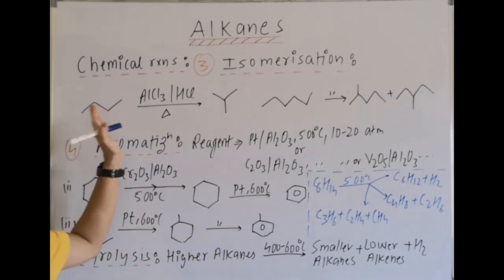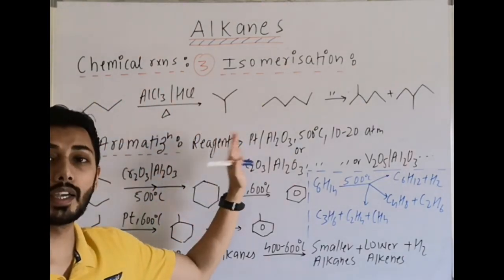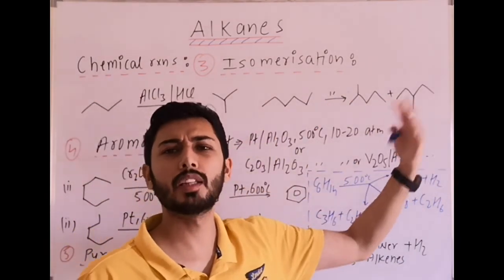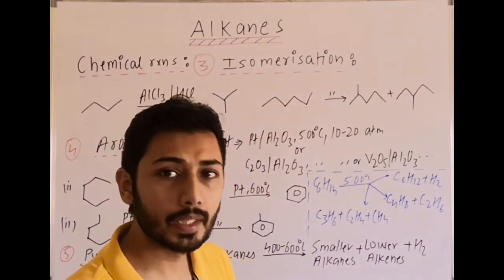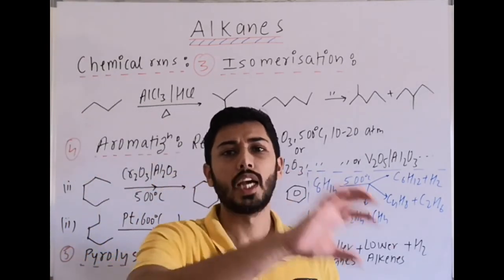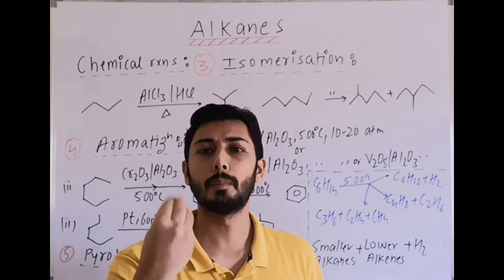Okay, so here with butane, it gives this branched compound which is isobutane. With hexane, these two products are formed. Other byproducts are also possible, but they are not quoted because they are minor products. Important is that if any term is given, alkane, HCl, AlCl3, clearly understand that it is giving you a branched alkane.